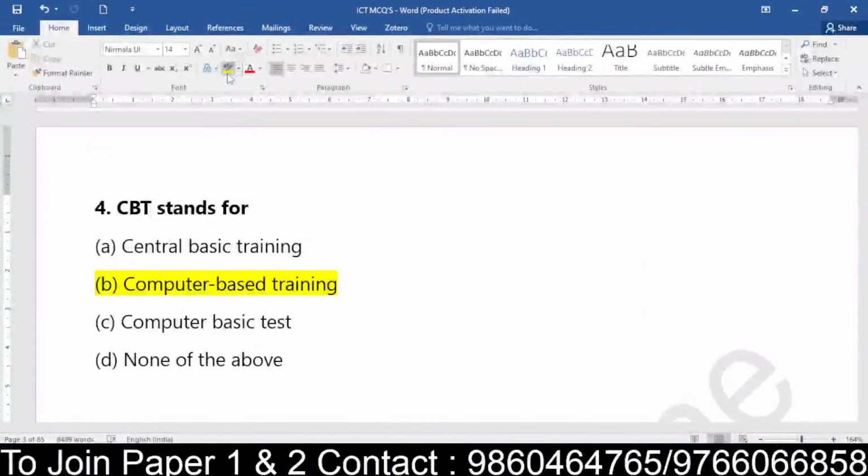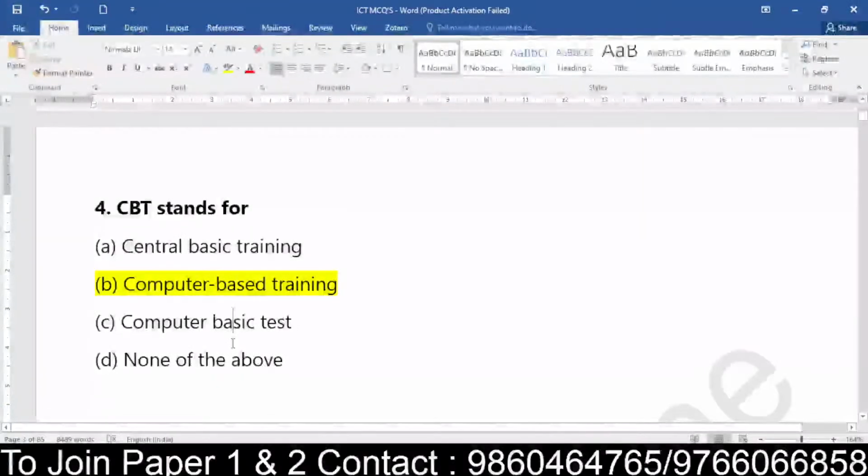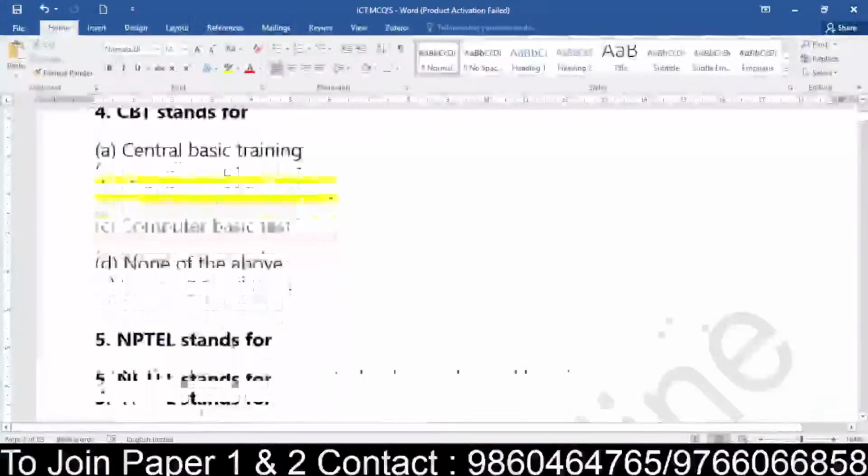Only Bhanushri is right. Everyone went wrong. It's a very simple question. In teaching aptitude we have 2 topics, if you remember: computer based testing or training and computer assisted training. It's option B. A very simple, basic question, but a little bit shocking to see students still going wrong.